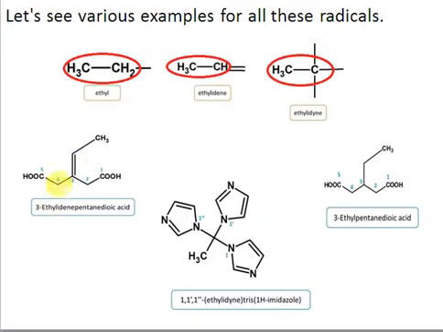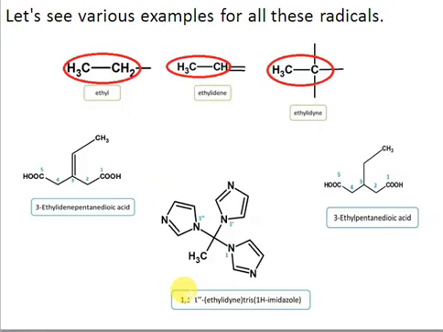That was ethyl, and now since there is a double bond, 2 hydrogens have been removed, we say this is ethylidene. Now here we have another carbon. Again you can see this is an ethane, right? 2 carbons, ethane, but from this carbon we have removed 3 hydrogens. So since 3 hydrogens have been removed, we will say it is ethylidyne, right? So depending on how many hydrogens have been removed, we use the suffixes -yl, -ylidene or -ylidyne.